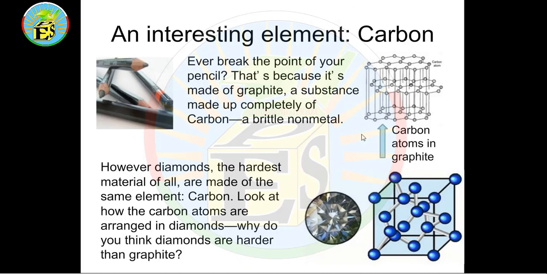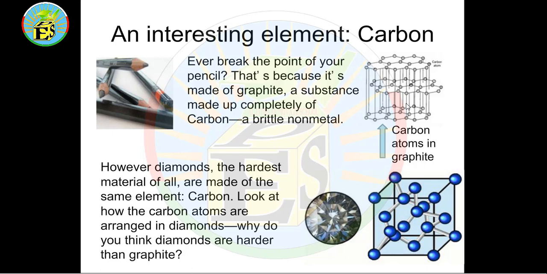An interesting element: carbon. Ever break the point of your pencil? That is because it's made of graphite, a substance made up completely of carbon, brittle, non-metal. However, diamond is the hardest material of all and is made of the same element, carbon. Look at how the carbon atoms are arranged in diamonds. Why do you think diamonds are harder than graphite?